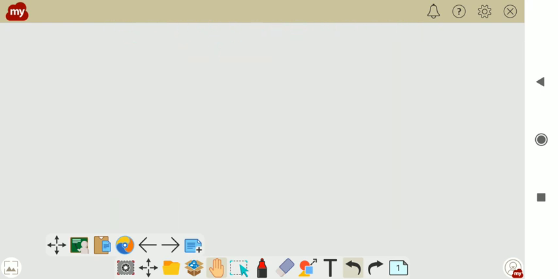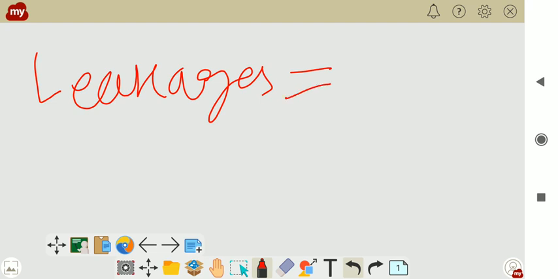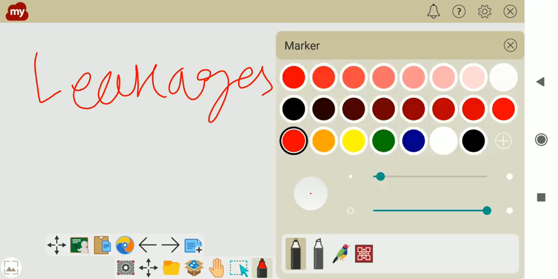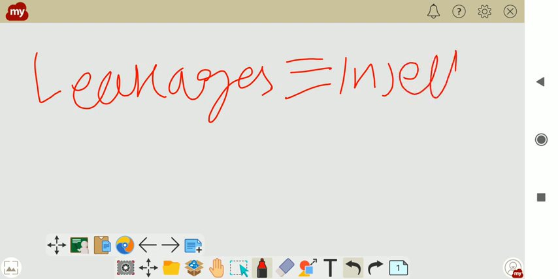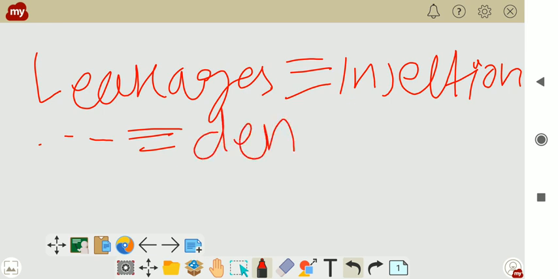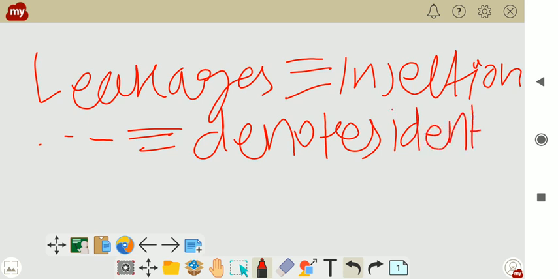Okay, so now you just look, the leakages and injections denote an identity.